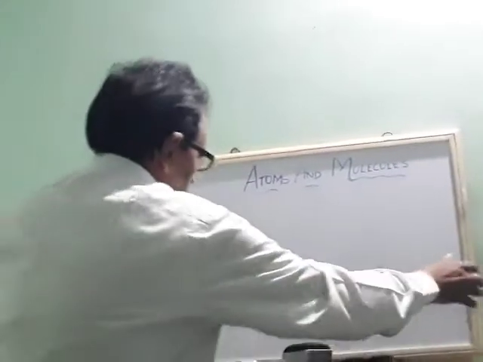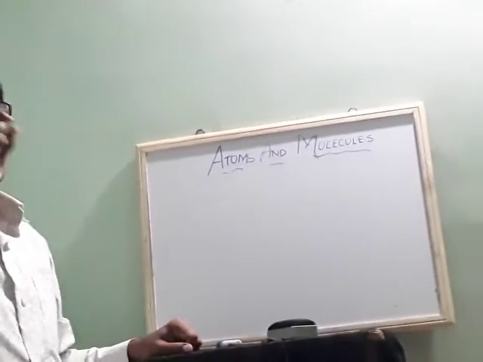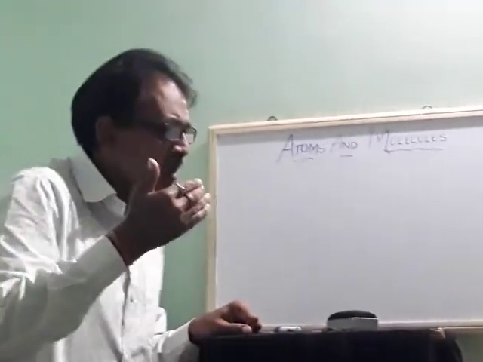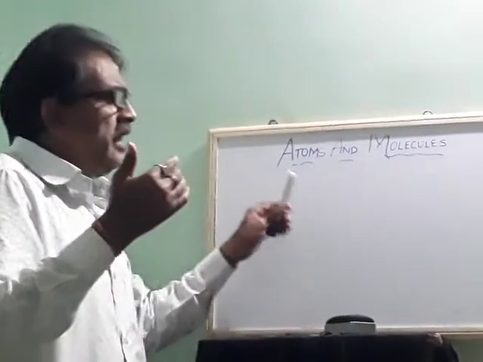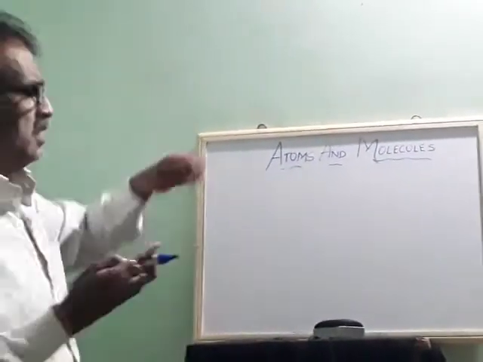That's why I said relative atomic mass. They will not tell atomic mass, they will tell relative atomic mass. They compare any element with 1 by 16th mass of oxygen.